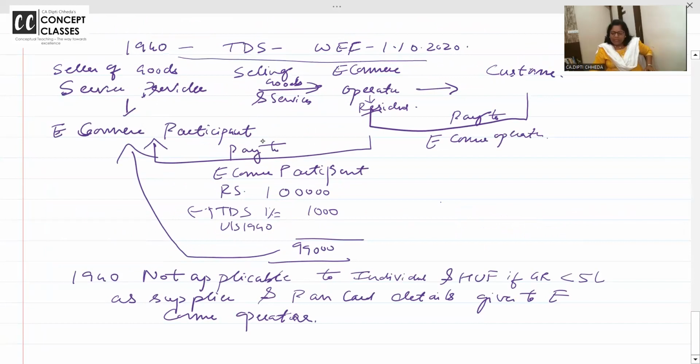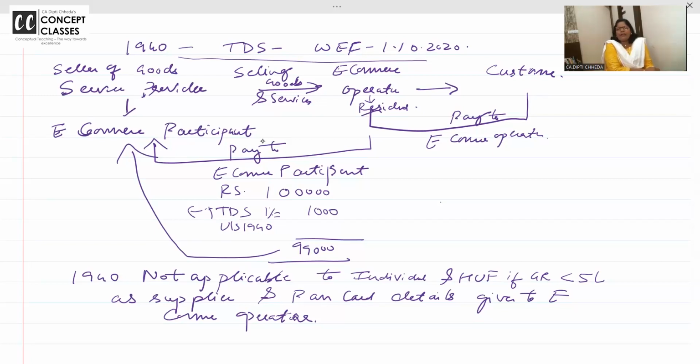Finished writing or you need any help or ask? This time e-commerce operator is resident. He is giving service to customer. Customer is paying to e-commerce operator और goods और service कहाँ से जा रहे हैं? E-commerce participant. तो e-commerce operator अपना commission रख के, when he pays, commission नहीं, on the gross amount TDS जो भी सेल हुआ है TDS काटेगा under section 194O 1%.